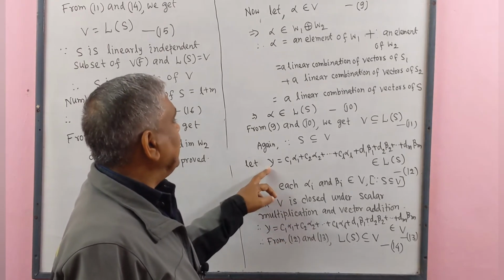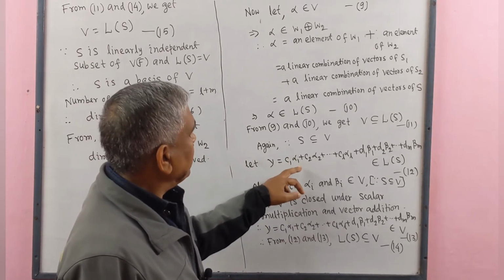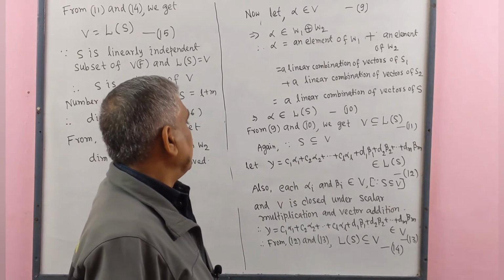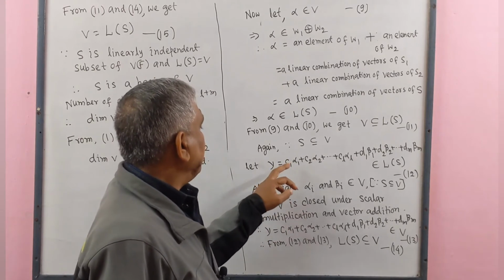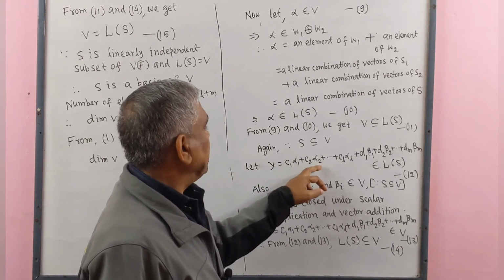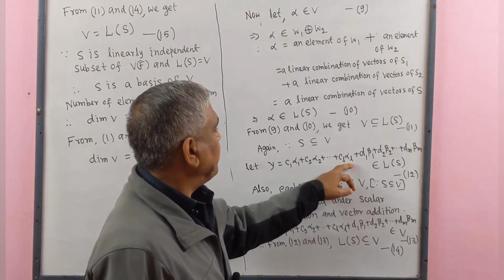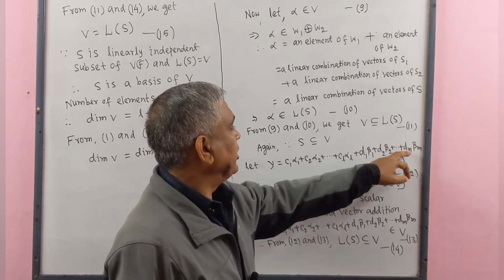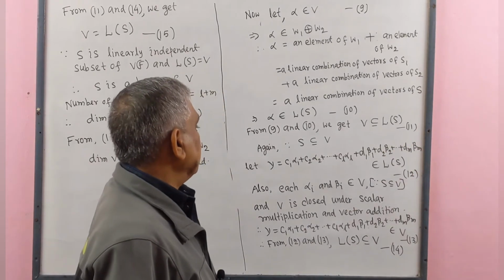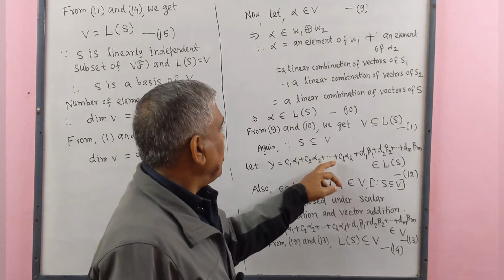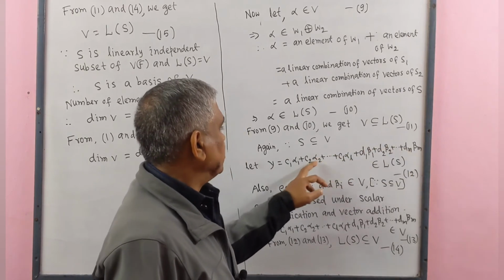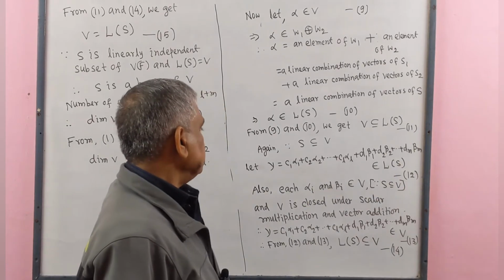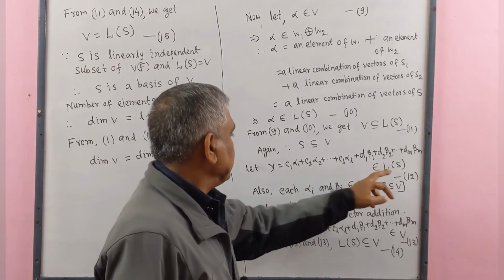Let gamma be a linear combination of vectors of S. That is, gamma equals C1 alpha 1 plus C2 alpha 2 plus dot dot dot CL alpha L plus D1 beta 1 plus D2 beta 2 plus dot dot dot Dm beta M. This is a linear combination of vectors of S, which belongs to the linear span of S. This is number 12.